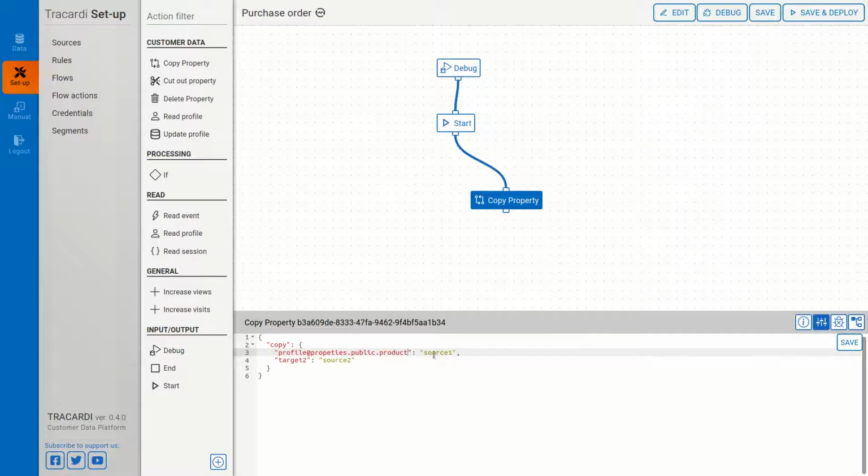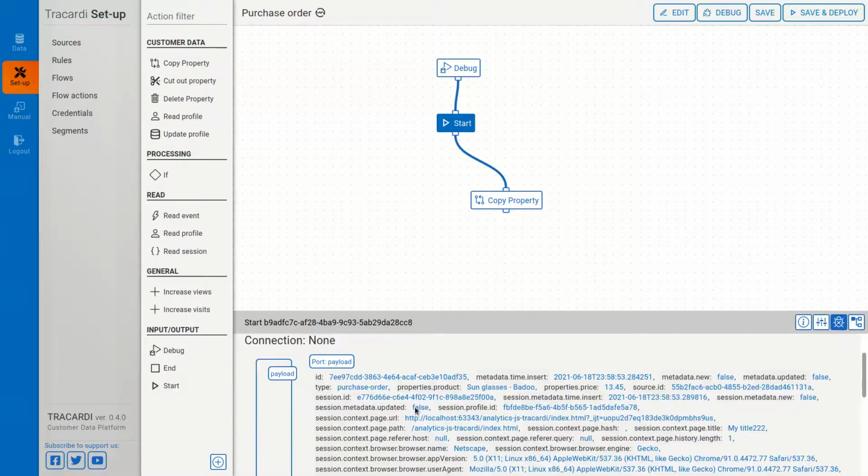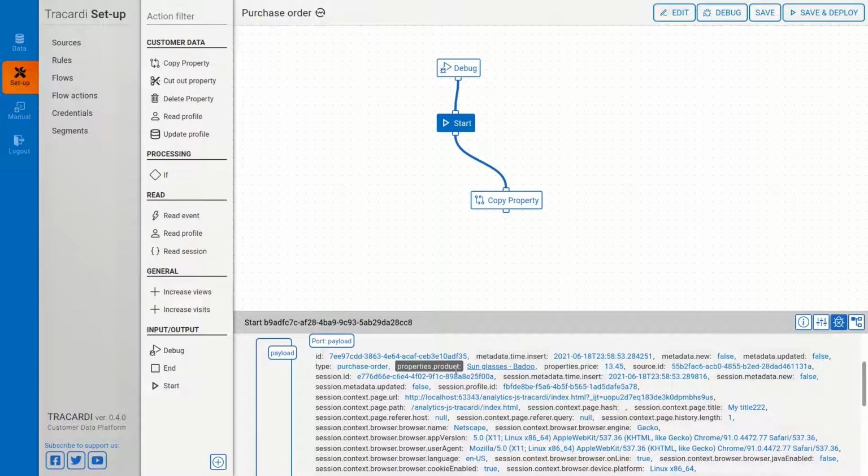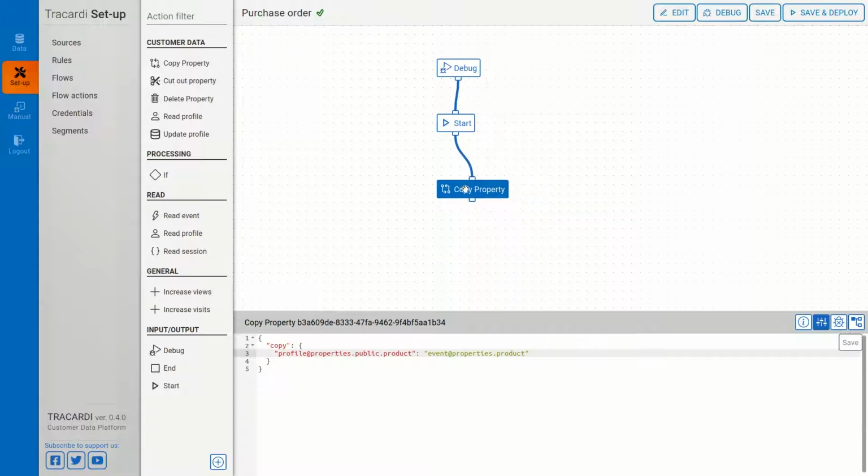Okay, and I will copy it from event, and this is properties product, I guess. I can copy more properties, but I will need just one. Debug and see what we have here. Product properties, and then just update the profile. Here we go.